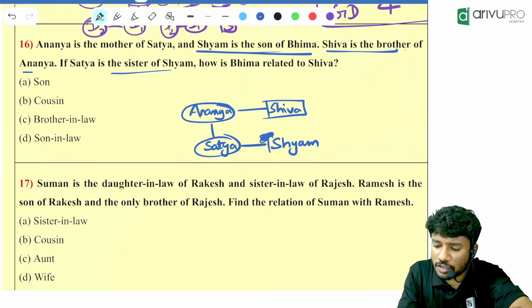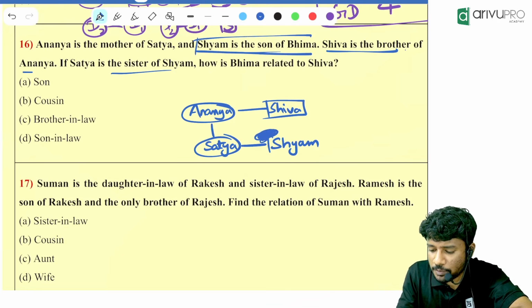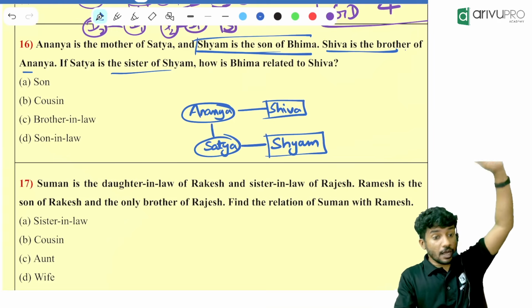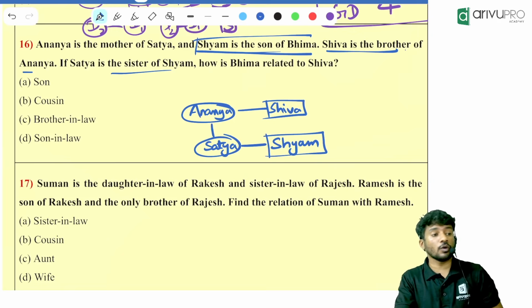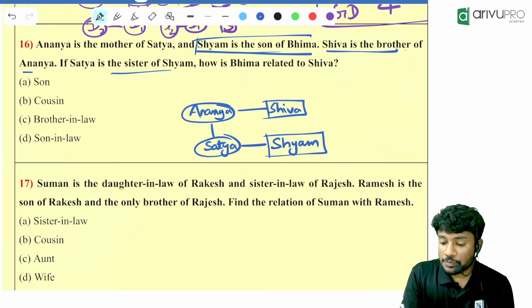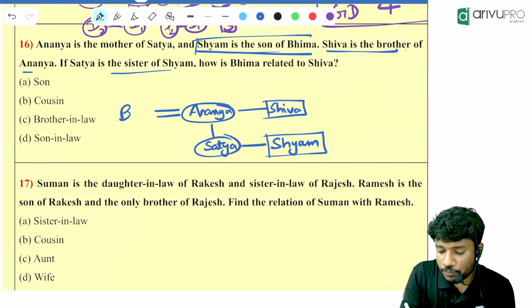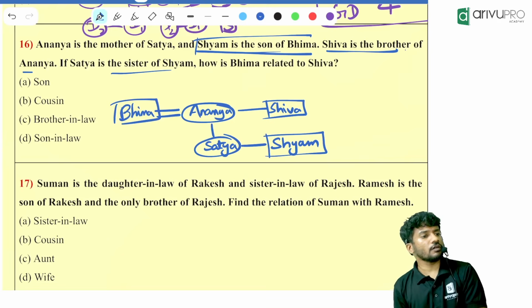Sham is the son of Bhima. Sham is the son means what is the gender of Sham? Male. Sham is the son of Bhima means who will be married to whom? Bhima will be married to Ananya. Then only we can say that Sham is the son of Bhima.